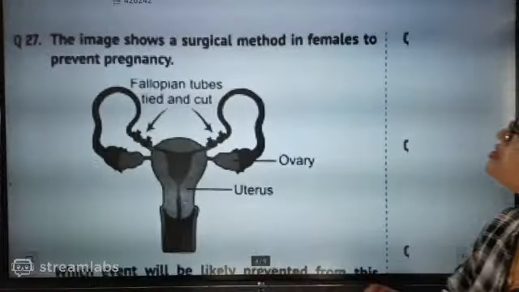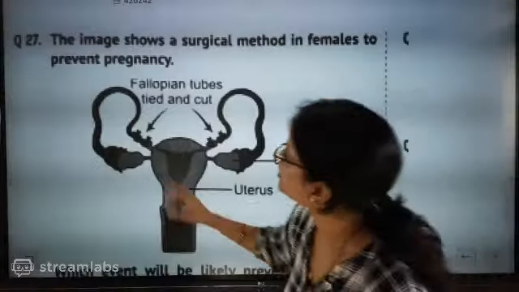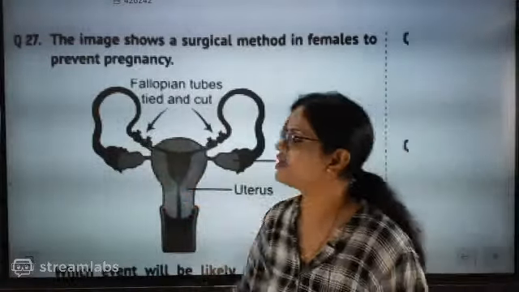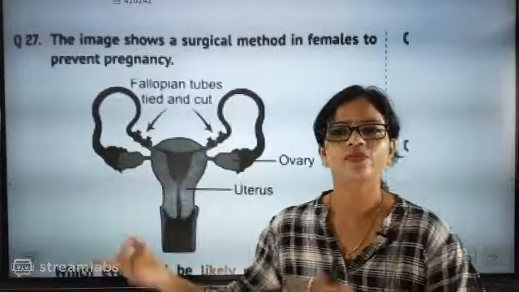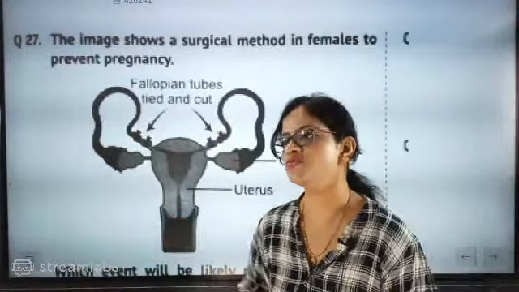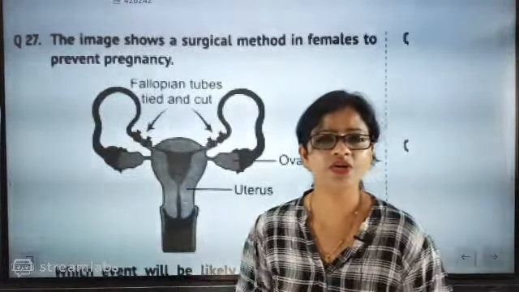Now the image shows a surgical method in a female to prevent pregnancy. If female and male don't want further babies, they can go for vasectomy and tubectomy.